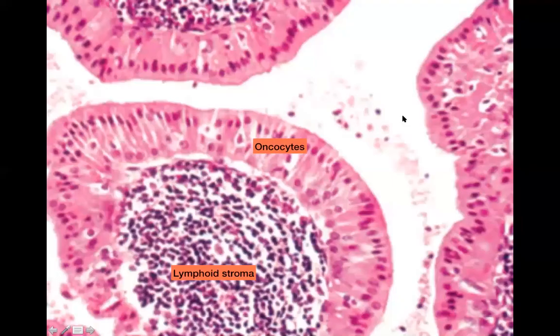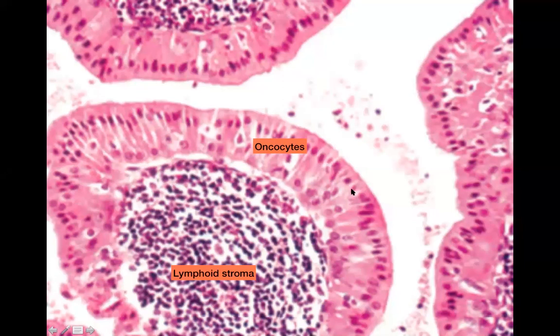And lymphomatosum basically refers to the lymphoid stroma of this tumor. It is one of the few histopathological entities which has a lymphoid stroma. So that's a very unique feature of this tumor. And the lining epithelium is basically bilayered oncocytes.